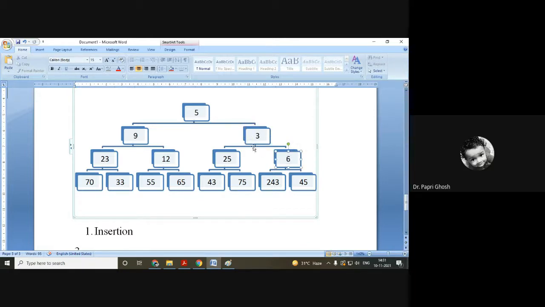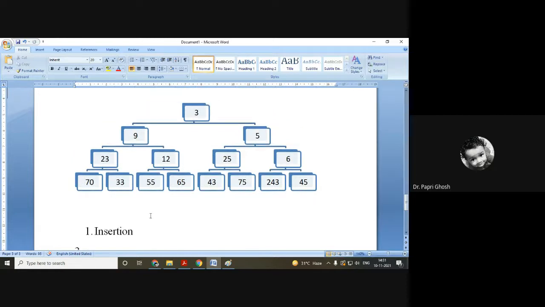Okay. Then again, we will consider the parent node of 3, that is 5. We have to swap it as 5 is greater than 3. Okay. So now it is a complete min heap.